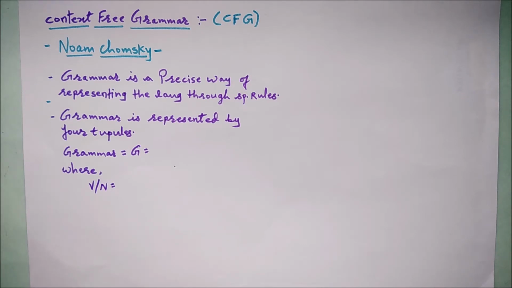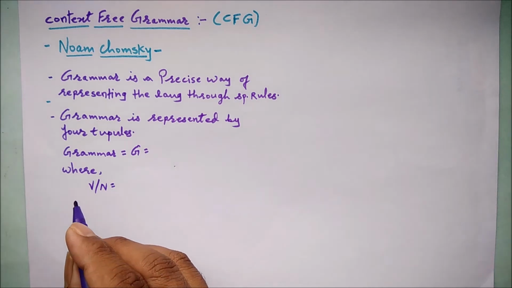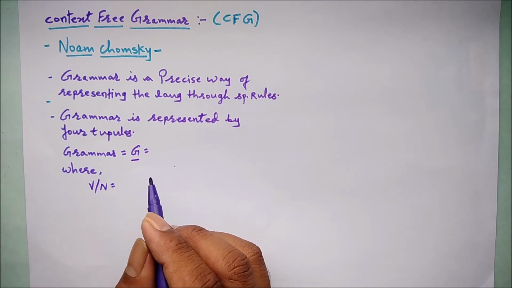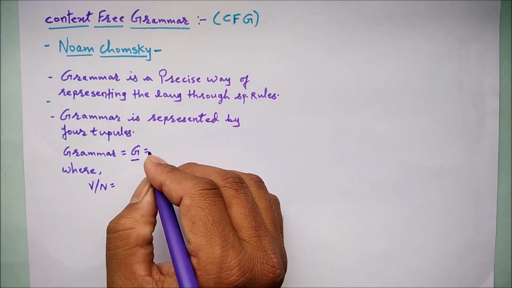So the grammar is a precise way of representing the language through some specific rules, right? When it comes to mathematics, we have to go by certain rules and regulations, right? So in the grammar also we have some specific rules by which we are going to generate the languages. Here in the TOC, the grammar is represented by four tuples. Grammar is represented by G, and this G is equal to four tuples.